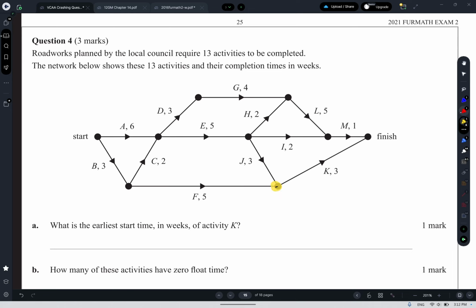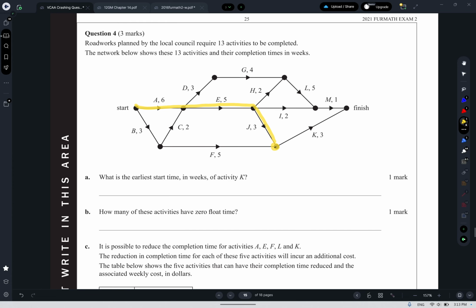So the earliest possible time I could start K, so we want to find the longest routes to get to K. So it's going to be either BF to get there, or BC, EJ, or AEJ. Those would be all the routes prior to activity K. So BC would take 5, so A is longer, so it's 6 plus 5 is 11, plus 3 is 14, versus the 8 of the BF route. So 6 plus 5 plus 3, 14, so the EST of K is going to be 14.